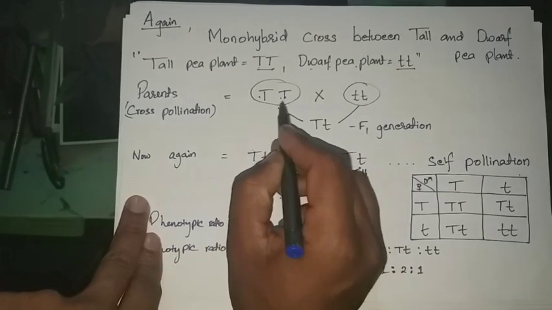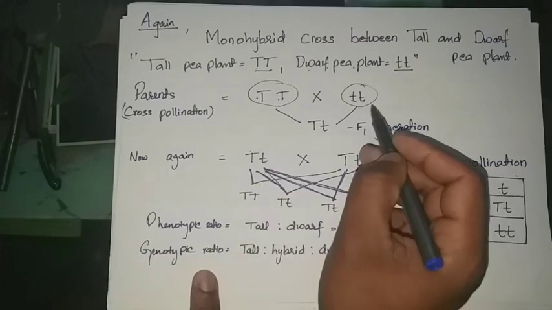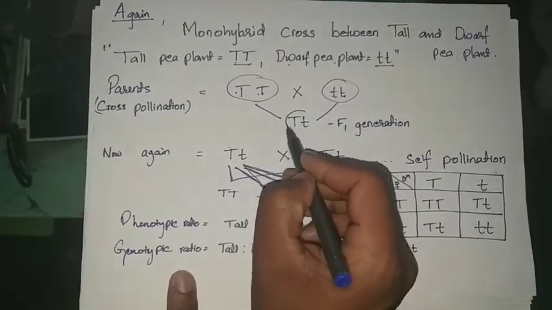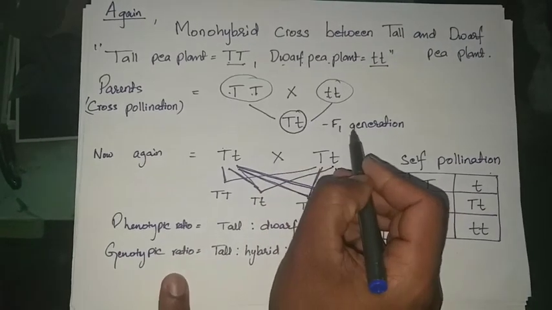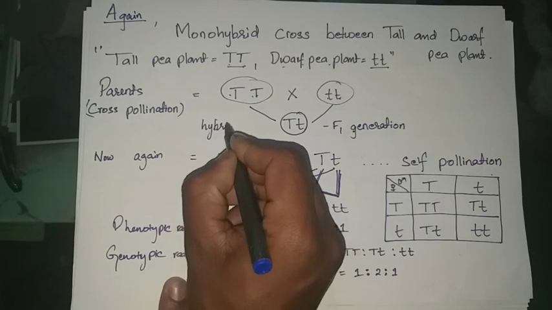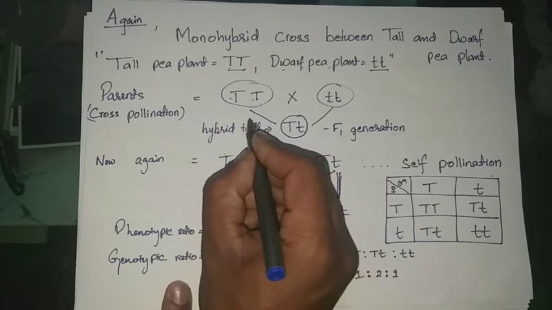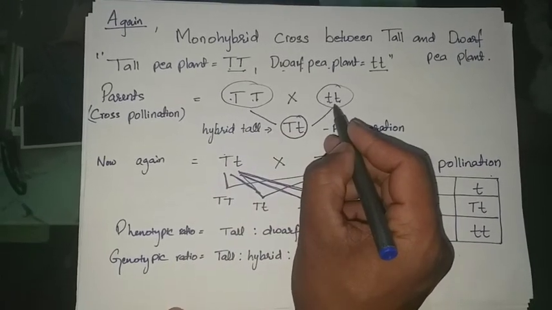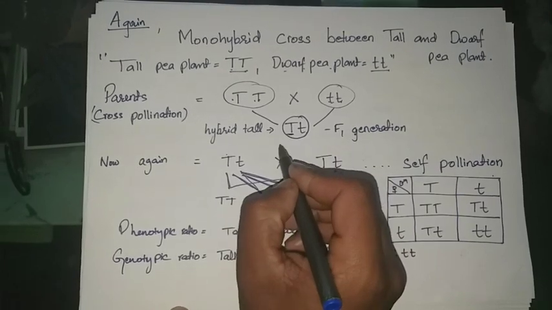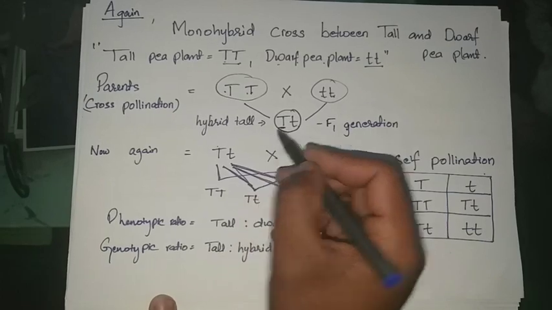Now both of the parents contribute one gamete, from one gene in their gametes, to form capital T small t in the F1 generation. This one is hybrid tall. Neither is it pure tall, nor is it pure dwarf, but it is a hybrid tall. But since capital T is the dominant gene over here, we take it as the tall plant.